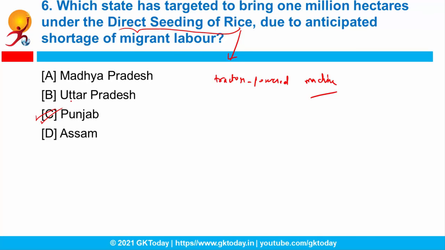Because as we know, the second wave of the COVID-19 pandemic is hitting the nation right now, and lakhs of laborers have migrated from their places, and that's why there has been a shortage of migrant laborers in Punjab, and hence this technique has to be used.